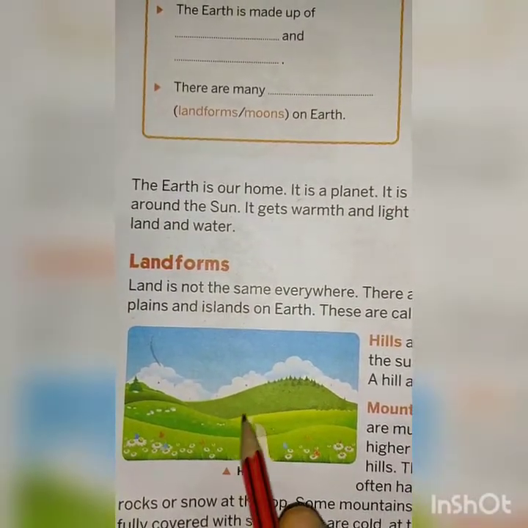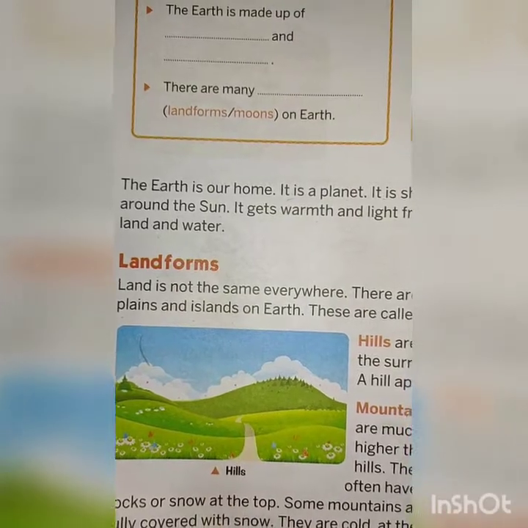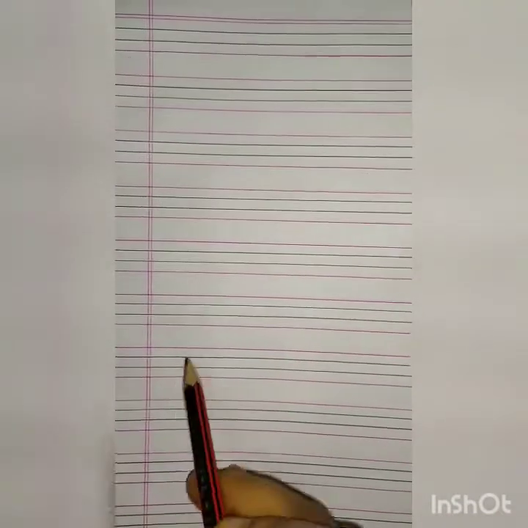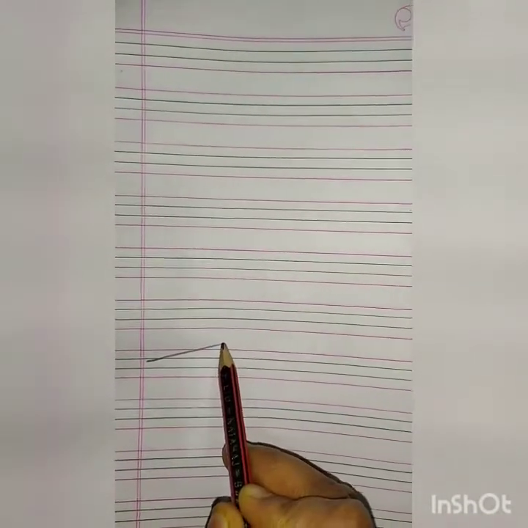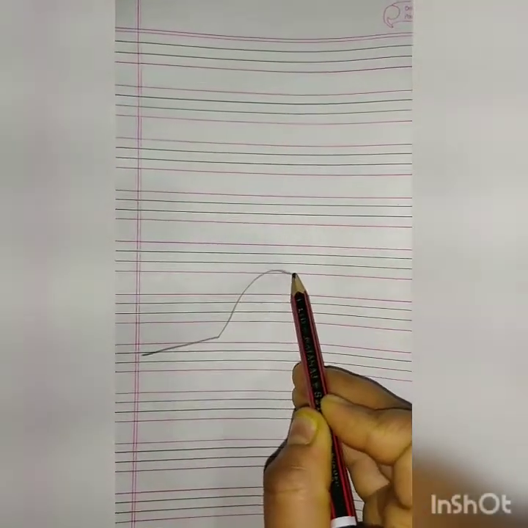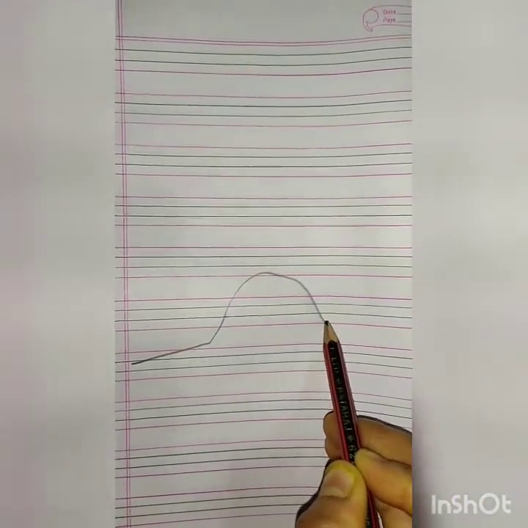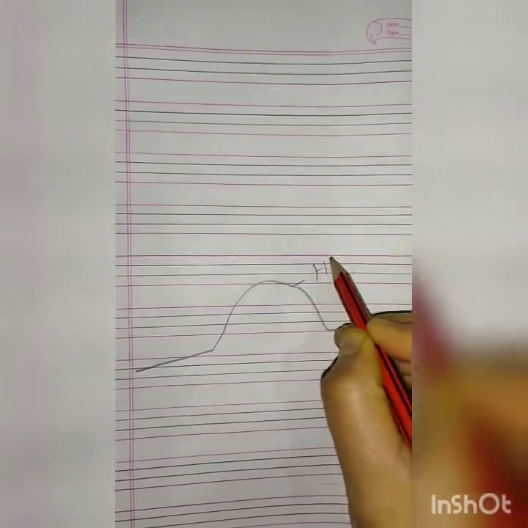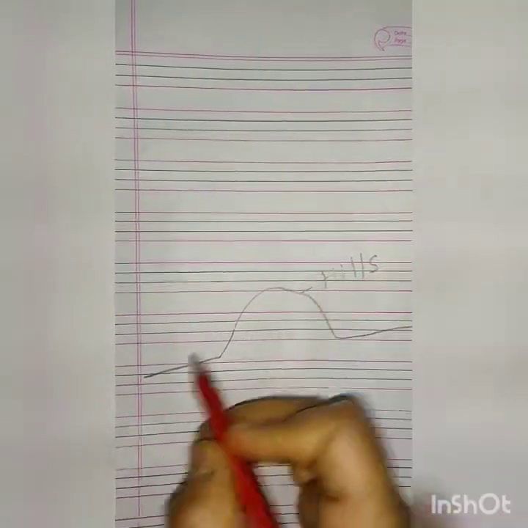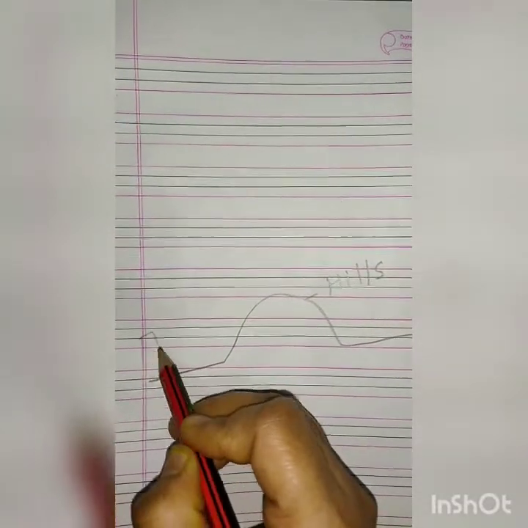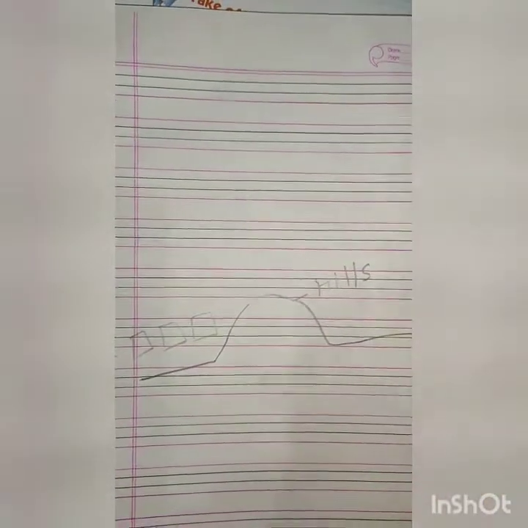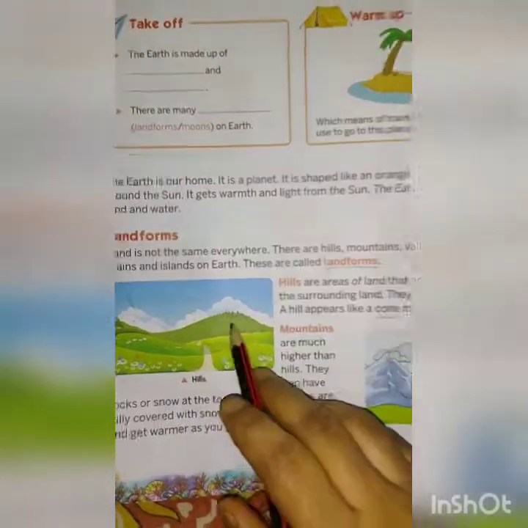Hills are the area of land which is higher than their surroundings. For example, this is plain, and this is hill. This is hill, then there is a plain. So these are called hills. These are the hills and these are the plains where we make houses. That's why hills are the areas of land which is higher than the surroundings.